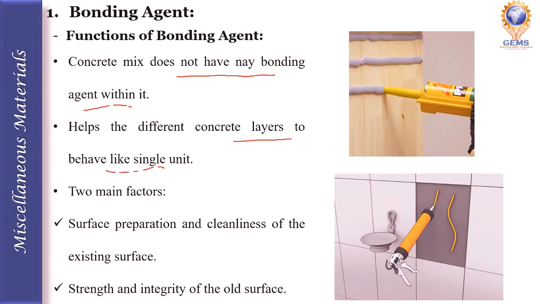The bonding agent is applied over the existing surface of the concrete so that the new layer of fresh concrete successfully adheres to the old layer. The two main factors that affect the bonding between old and new concretes are surface penetration and cleanliness of the existing surface, and the strength and integrity of the old surface. These two factors will impact the bonding capacity.